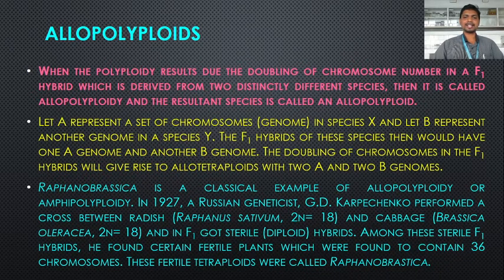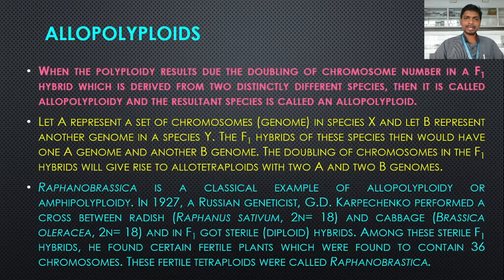Raphanobrassica is a classical example of allopolyploidy or amphipolyploidy. In 1927, a Russian geneticist G.D. Karpechenko performed a cross between radish, Raphanus sativus, and cabbage, Brassica oleracea, both having the chromosome number 2n equal to 18.